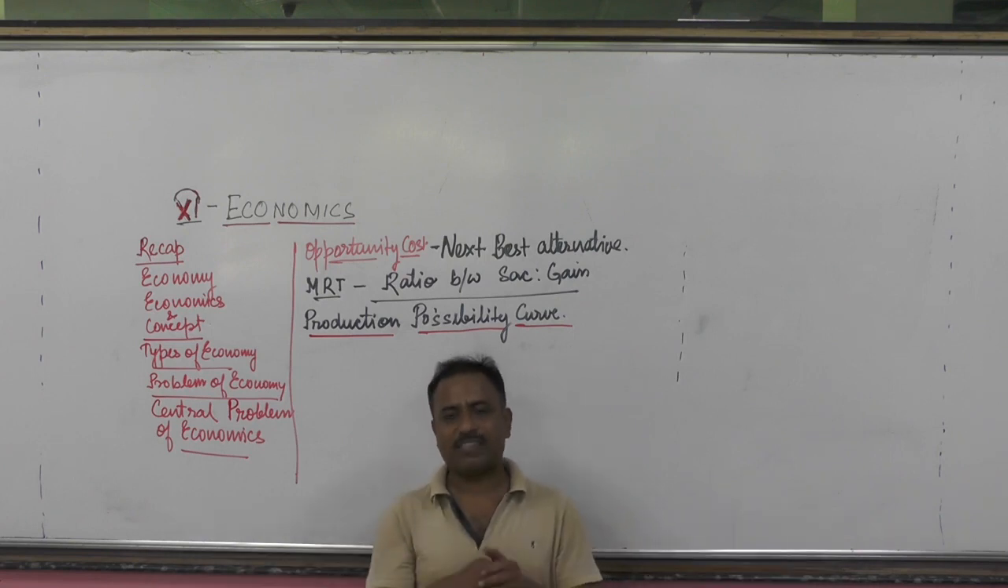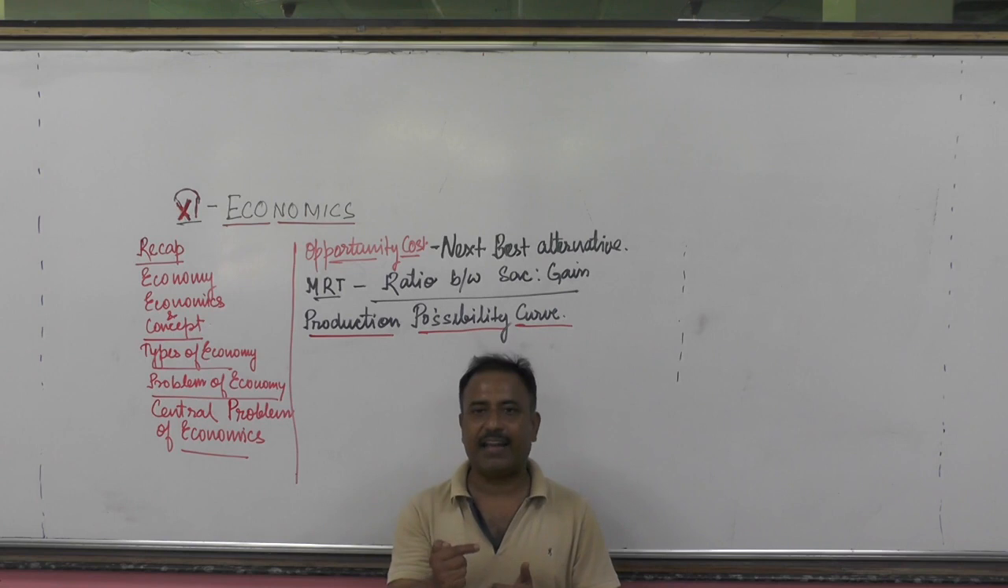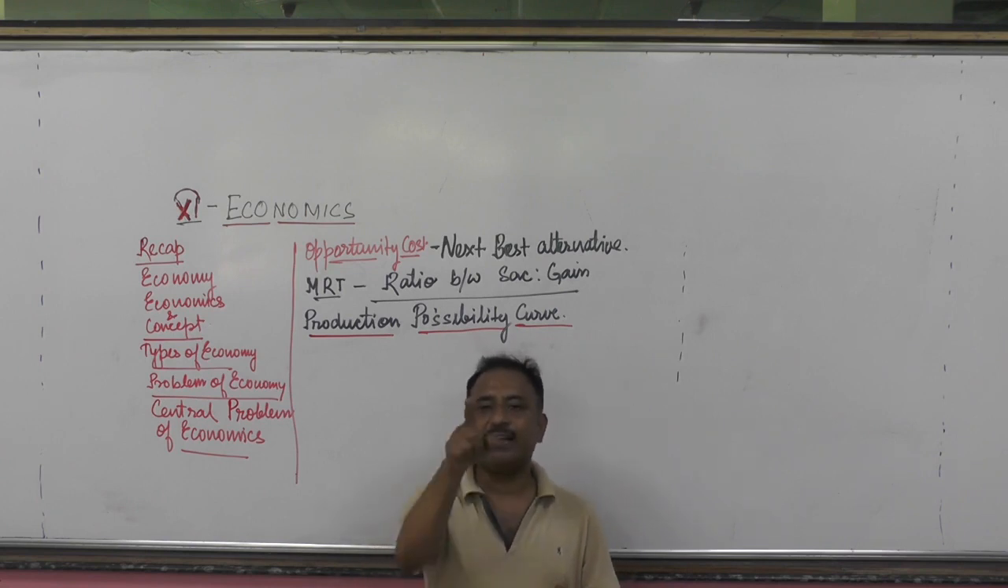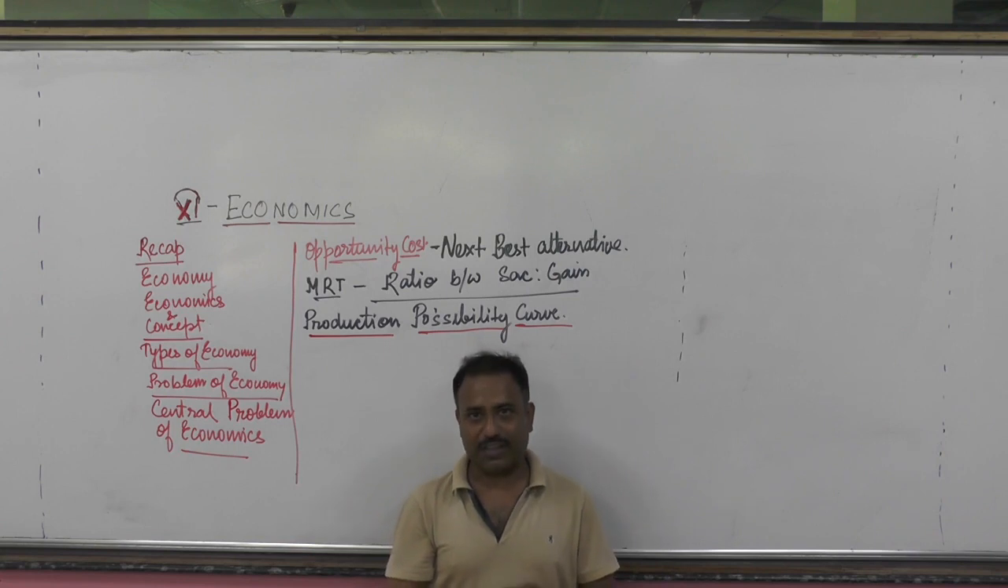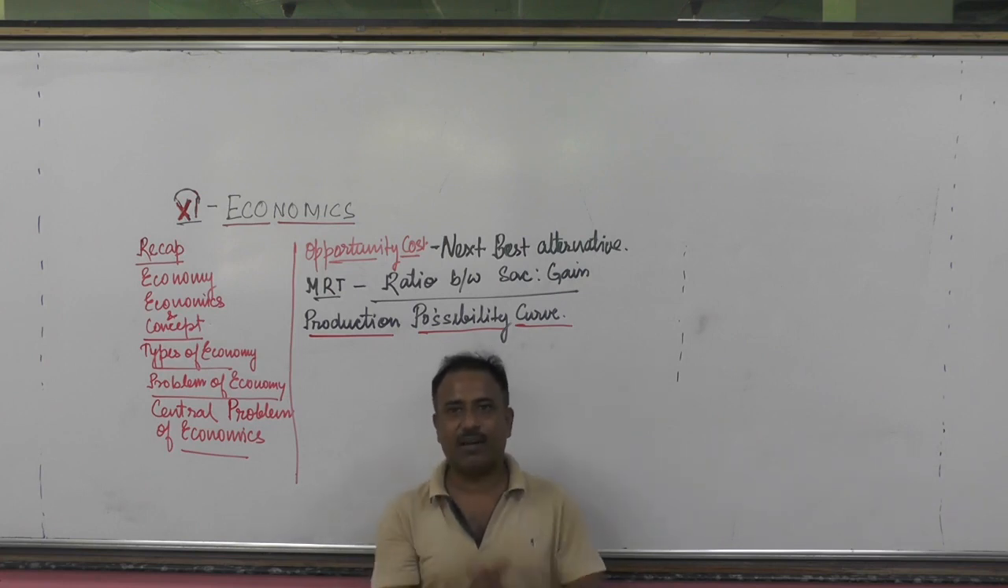So you opt for the second option and you leave the first one. You sacrifice the first one, in exchange of that you got the second one. The sacrifice that you made is considered as the opportunity cost. Can I make you understand? So your next best alternative is the job of journalist at your place. Can I make you understand?